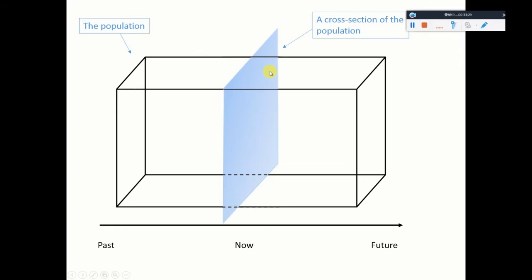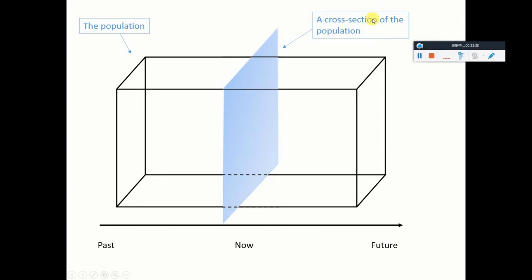Okay, and we'll call the portion where this plane intersects with the cube a cross section of the population, right? Exactly this part. This, let's imagine, is where this plane meets the cube.